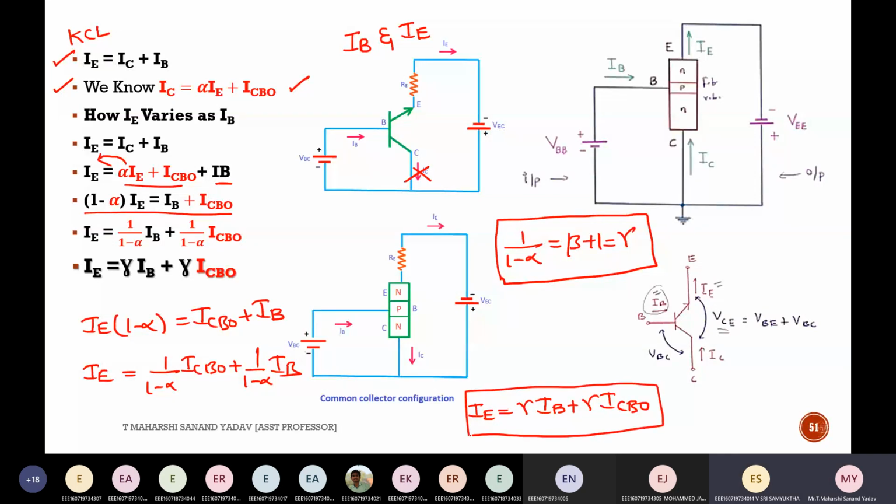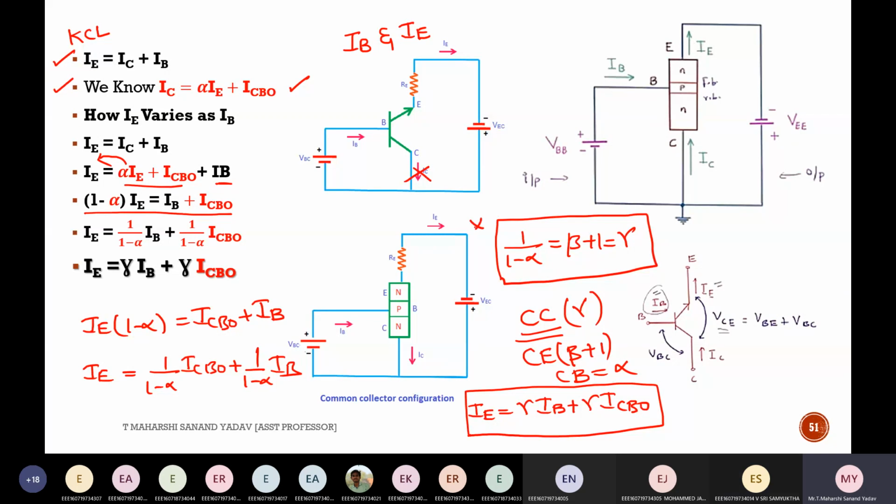Sir, if we can write beta plus 1 as gamma, in common emitter also we can write it as gamma. Yes, you can write. But our intention is common collector, so in order to differentiate, for common collector I'll write gamma. If it is common emitter, I should write beta plus 1. If it is CB, I should write alpha.